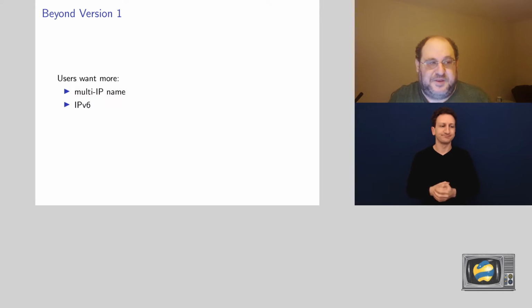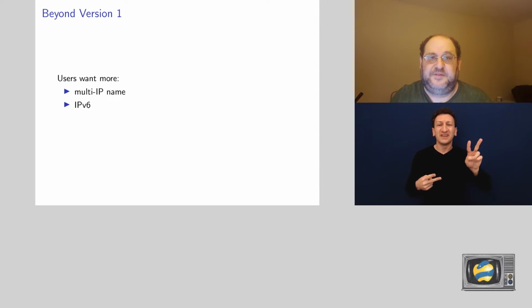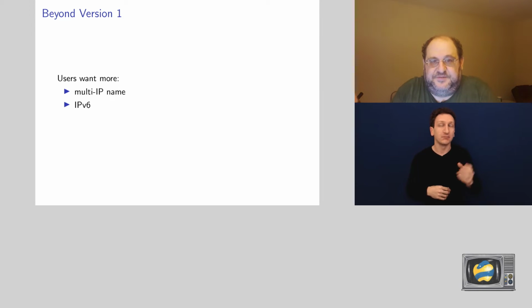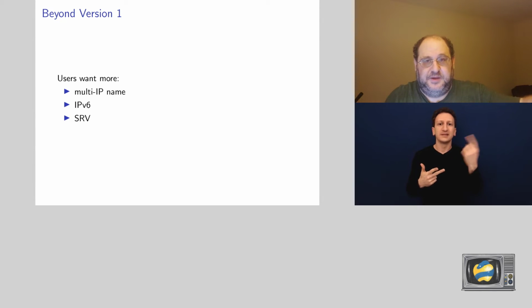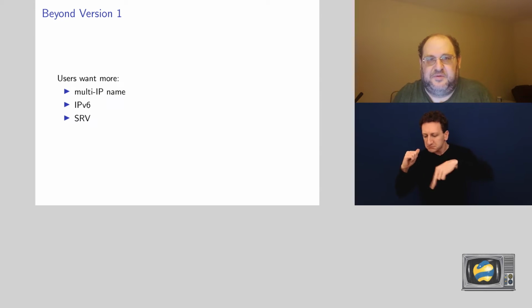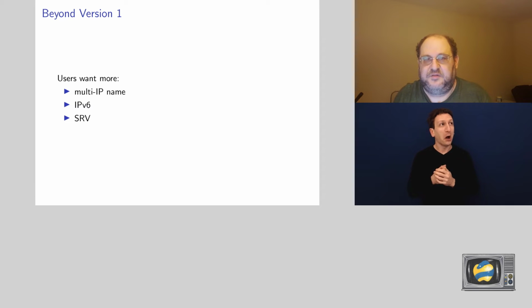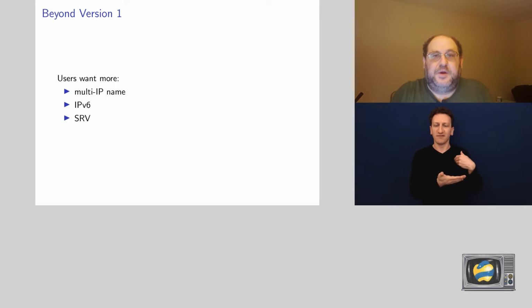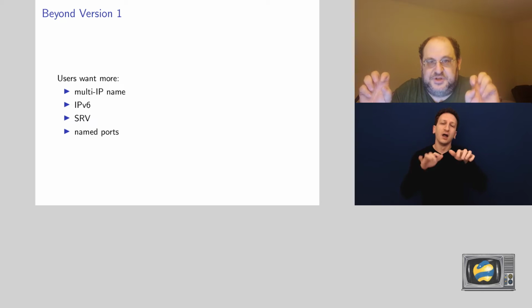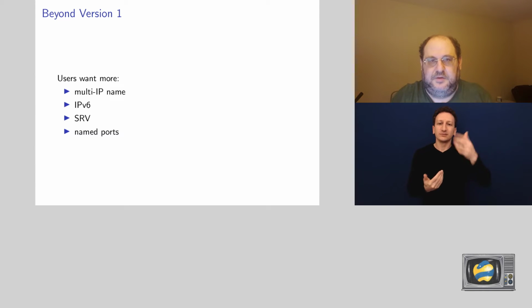There are always these people with, our data center internally is all IPv6. I don't have IPv4. Can you have something for IPv6? Yes, of course you should have that. We use SRV. Can you look up the record in SRV DNS and connect to that? That sounds like a reasonable request. A lot of things put things in SRV. That's a reasonable way to lay out the data center. They want named ports, because it's kind of annoying to write 80. It makes more sense to write HTTP or HTTPS.